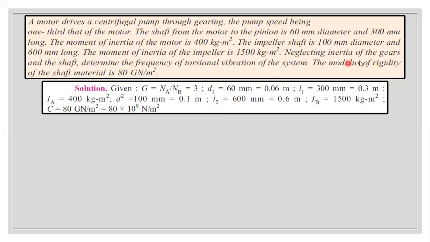Neglecting the inertia of the gears and the shaft. So this is a key term. So we don't need to worry about the gears and the shaft. So determine the frequency of torsional vibration of the system. This is the predominant one which we will be determining in all the sums. The modulus of rigidity of the shaft is 80 giganewton per meter square. So C is equal to 80 giganewton per meter square. Giga means 10 power 9. So just write all the given data from the question.